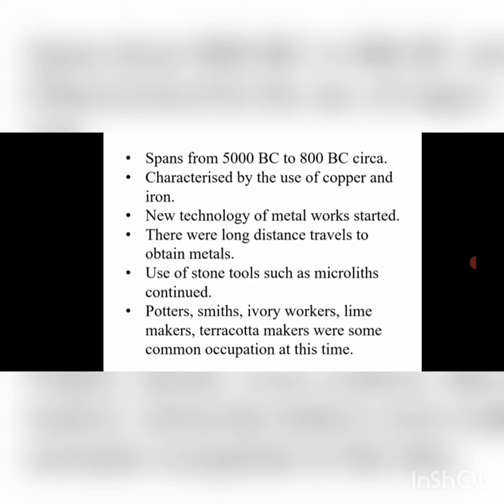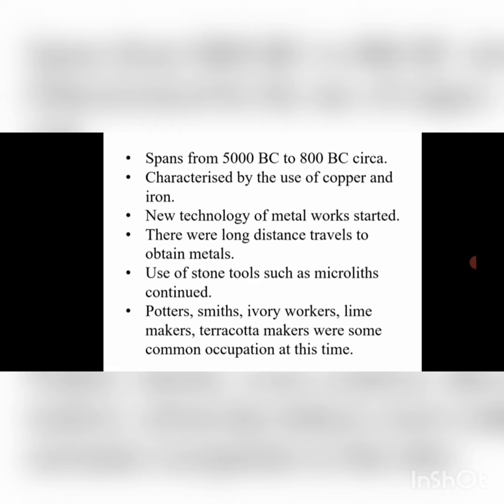The Chalcolithic age is characterized by the use of copper and iron. The use of copper was more widespread, which is why it is called the Chalcolithic age. But iron was also used, people knew about iron. So this is a new phase in the history of humanity. Before the Chalcolithic age, in the Neolithic age, people knew about metal, and we find a very few metal objects from Neolithic settlements, but in the Chalcolithic age, for the first time, there was widespread use of metal, and different objects, tools, and ornaments were made of copper.